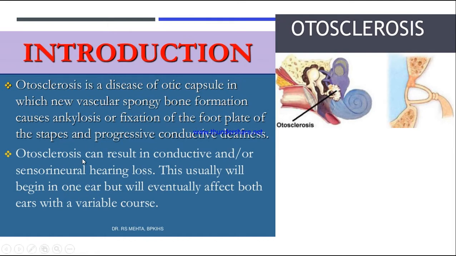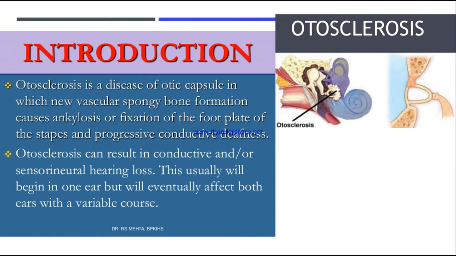So next, otosclerosis can result in conductive or sensory neural hearing loss. Conductive hearing loss means that a person will have hearing loss because of any obstruction in the sound waves, or if the passage of the sound is blocked, or if there's any abnormality in the ear canal.